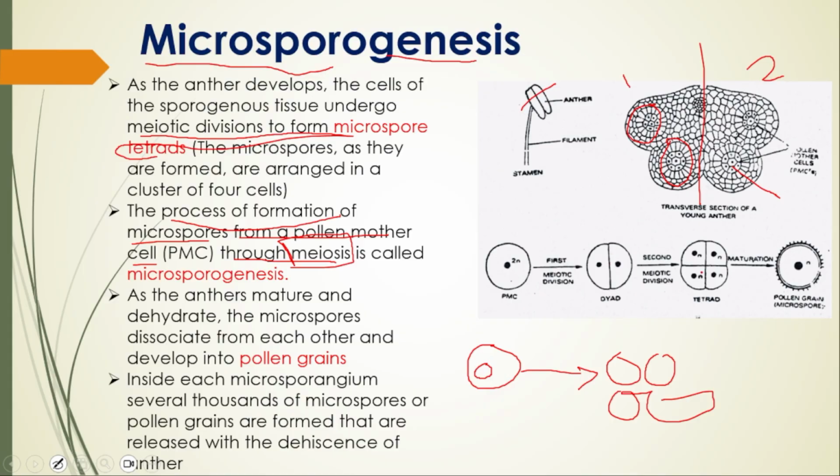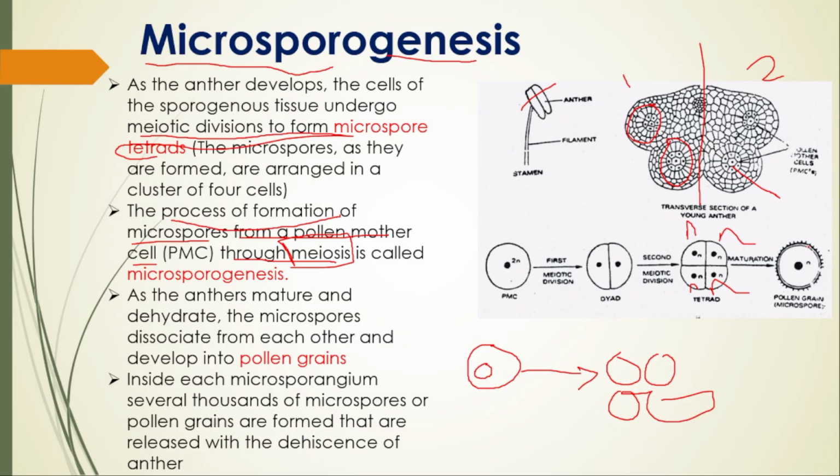After the second meiotic division, you will have the tetrad condition. 4 cells will be there, having the reduced number n, because they are going to form the male gametophyte later on. After maturation, they are going to give you pollen grains.